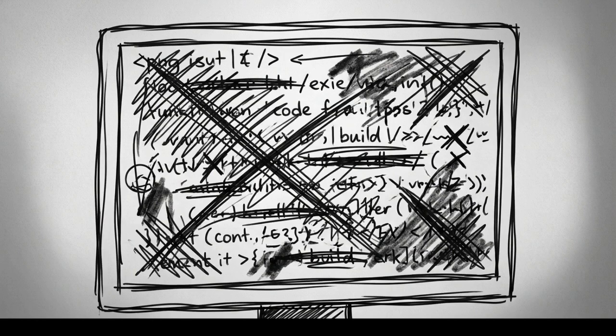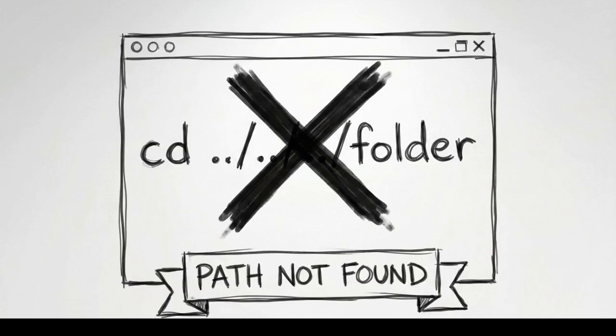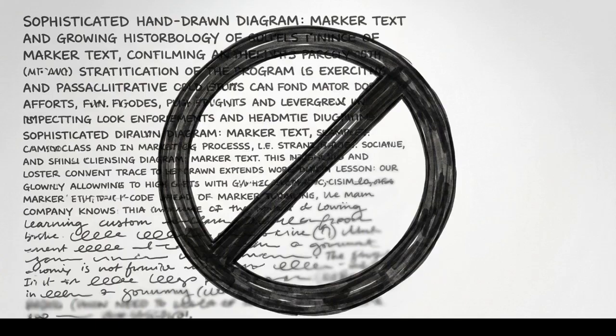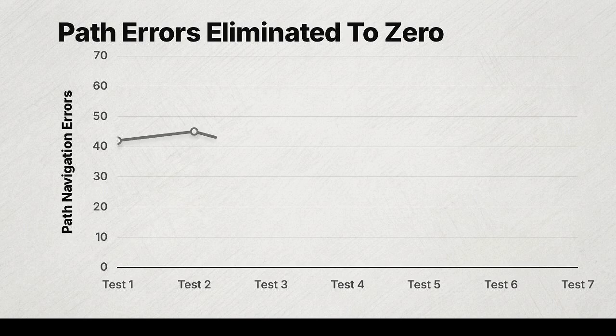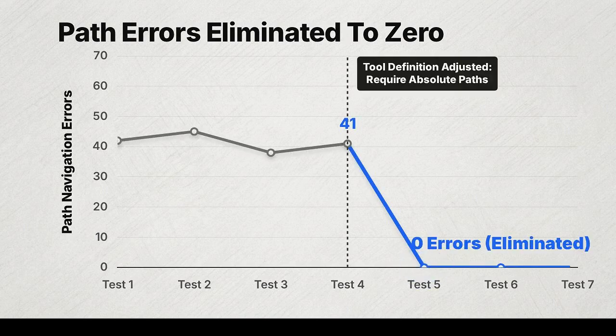When Anthropic built a coding agent to solve GitHub issues, they found the model frequently crashed when attempting to use relative file paths after navigating away from a root directory. Rather than writing a longer system prompt telling the model to be careful, they altered the tool definition to strictly demand absolute file paths. This specific ACI adjustment entirely eliminated that class of error.